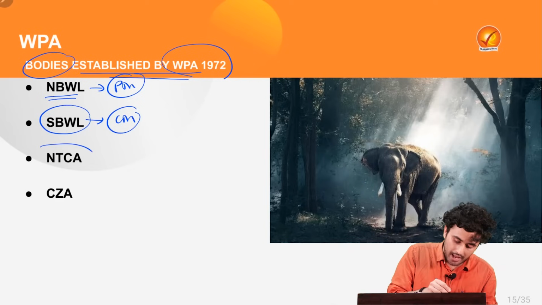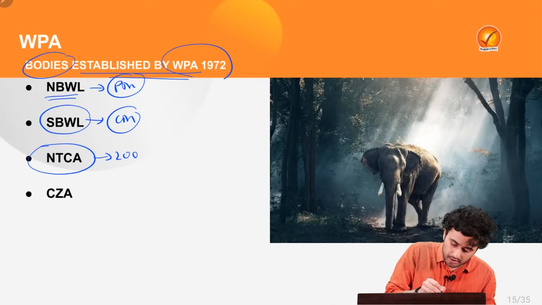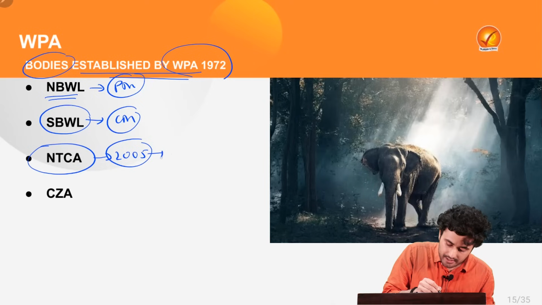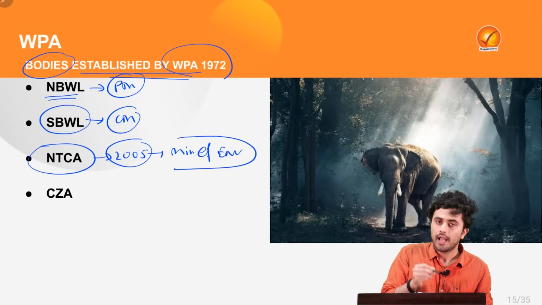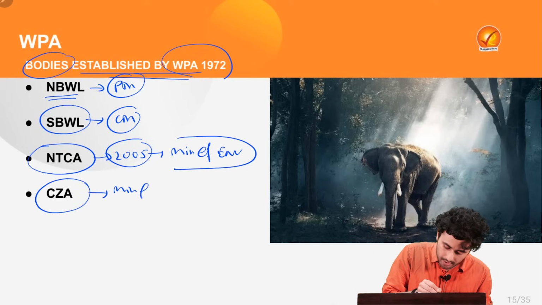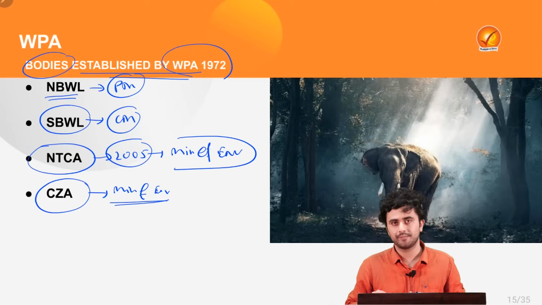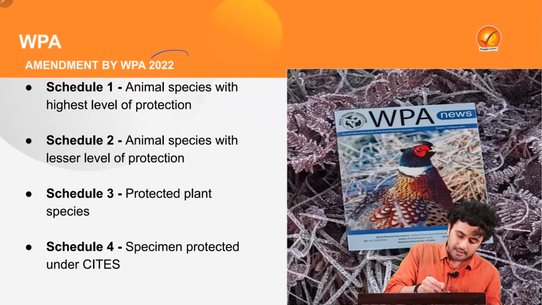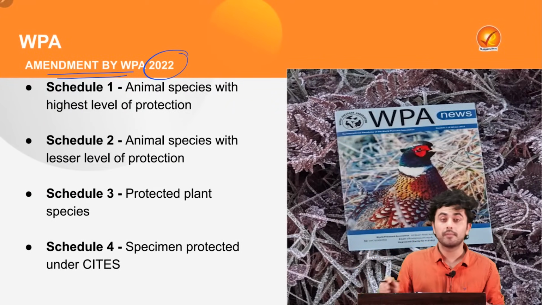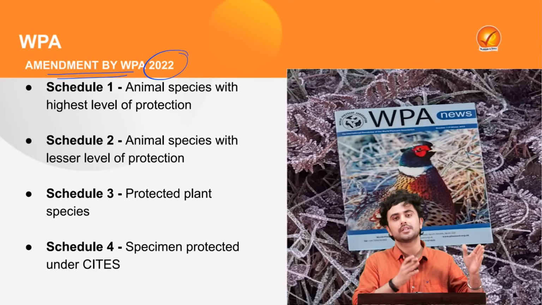Then there is the National Tiger Conservation Authority, which was created in the year 2005, and it is chaired by the Minister of Environment. And the Central Zoo Authority, which is also chaired by the Minister of Environment or the Chief Secretary to the Environment Ministry. Now, there are certain amendments which have been made by the Wildlife Protection Act 2022 to the original act.